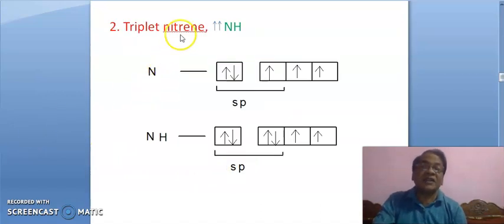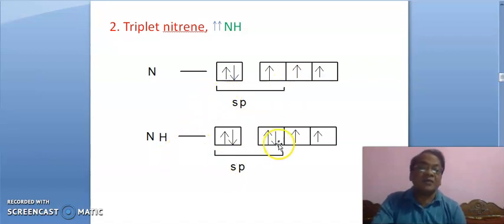It is triplet nitrene, NH. Both electrons, 2 electrons are unpaired, so it is diradical and paramagnetic. It is the ground state electronic configuration of nitrogen, and hybridization is sp.